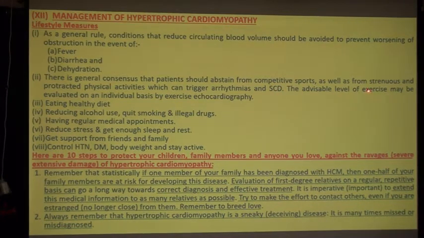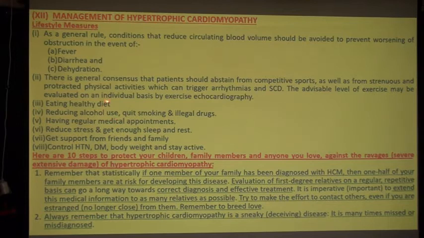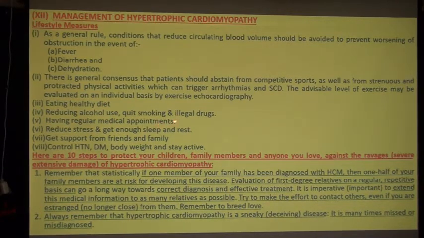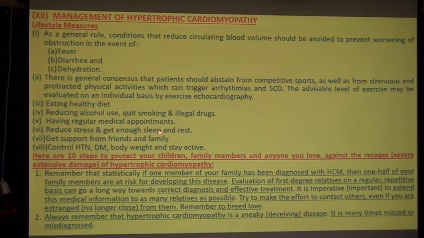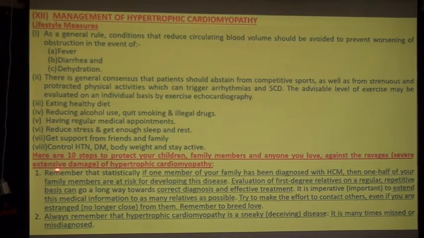The advisable level of exercise may be evaluated on an individual basis by exercise echo. Eat a healthy diet, reduce alcohol use, quit smoking and quit illegal drugs, have regular medical appointments, reduce stress and get enough sleep and rest, get support from friends and family, control hypertension, control diabetes mellitus, control body weight and stay active. Here are 10 steps to protect your children, family members and anyone you love